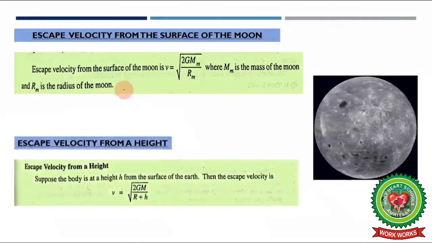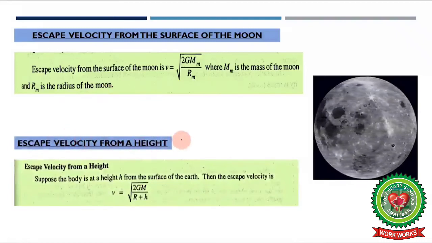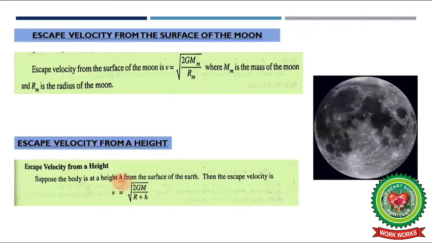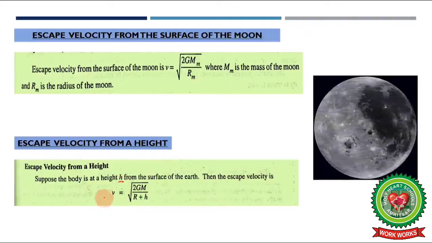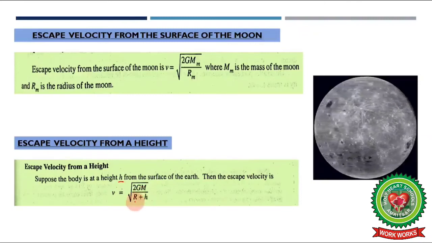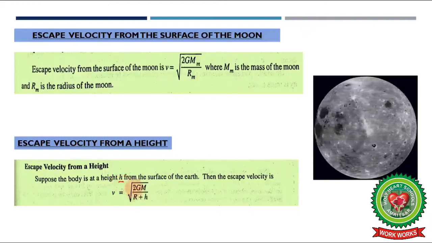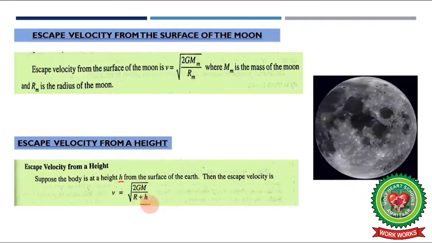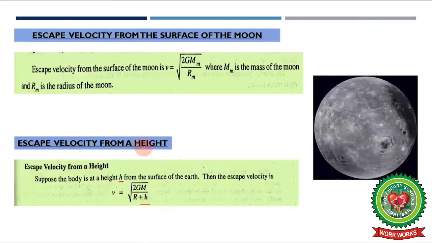This is the escape velocity from the surface of the moon. Secondly, escape velocity from a height. If a body is already at a certain height, then how can you find its escape velocity? Suppose the body is at a height h from the surface of the earth, then escape velocity is equal to v. Again the same formula, v is equal to under root 2GM upon r. But now in place of r, we have to add this height also. So the formula will become under root 2GM divided by r plus h. So this is the formula for escape velocity from a height. Just keep this in mind.